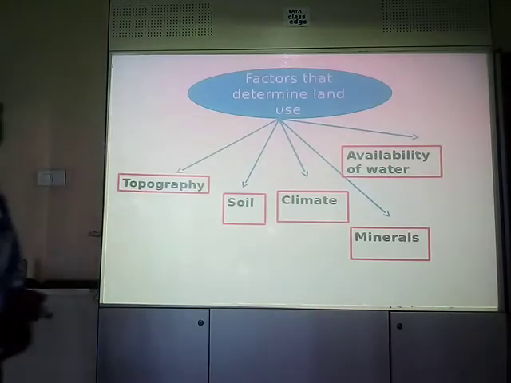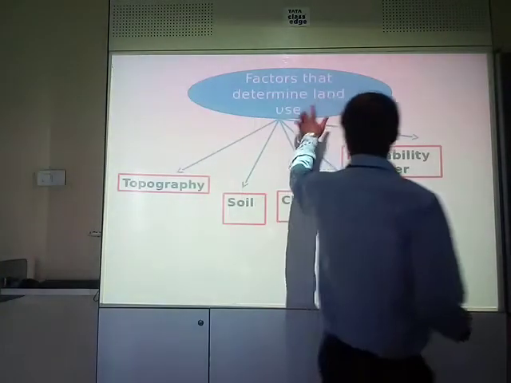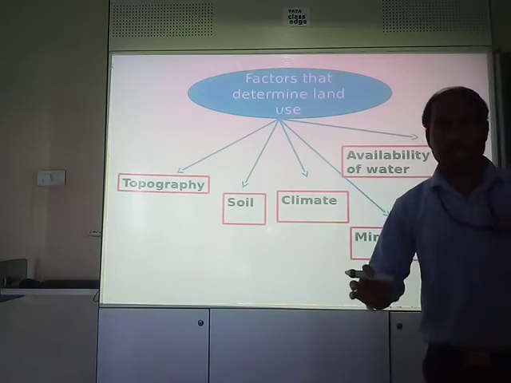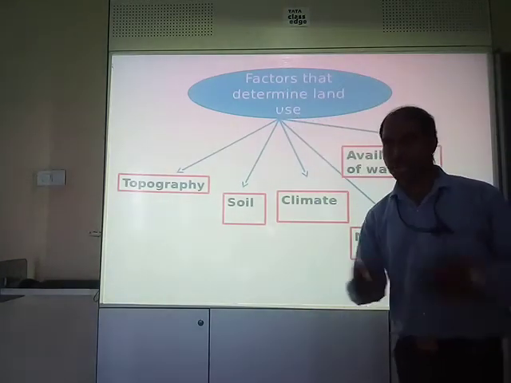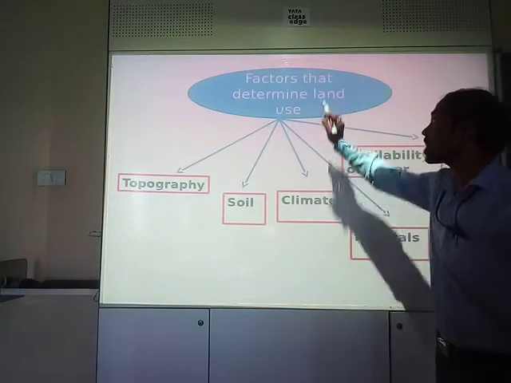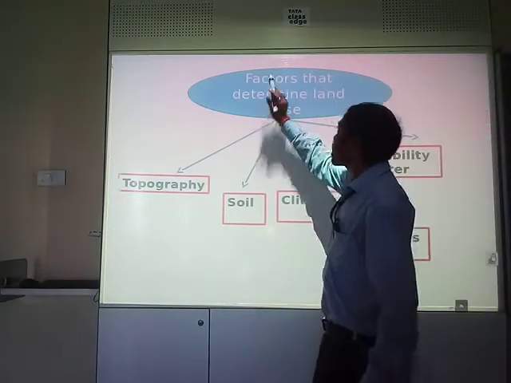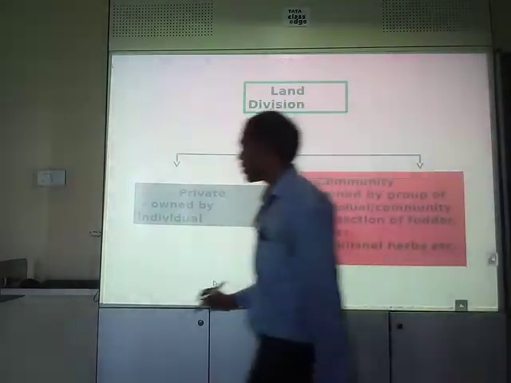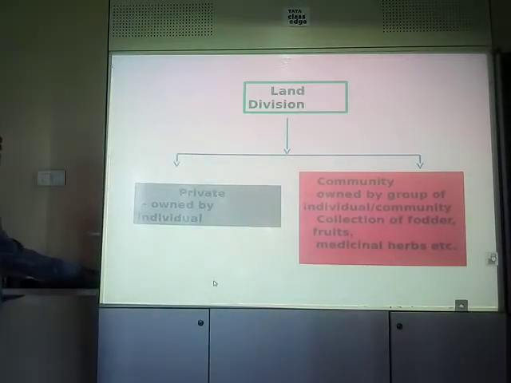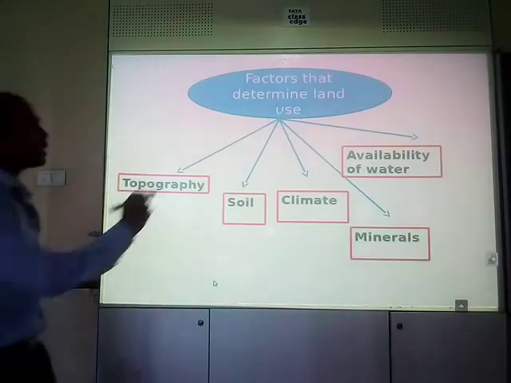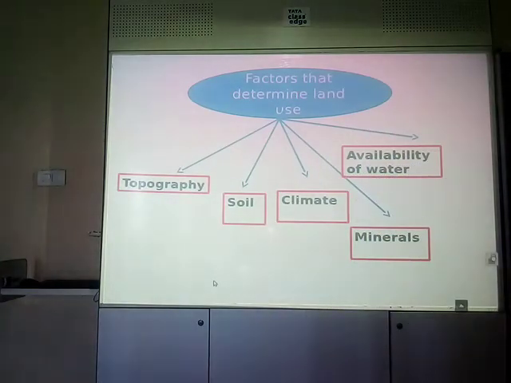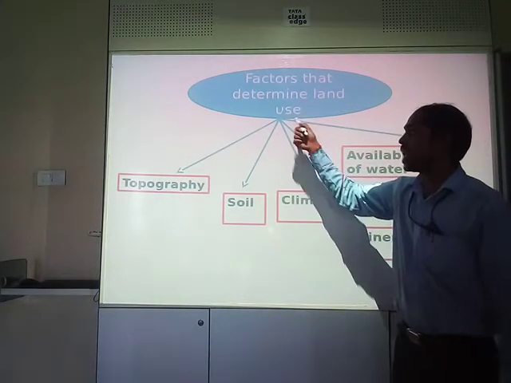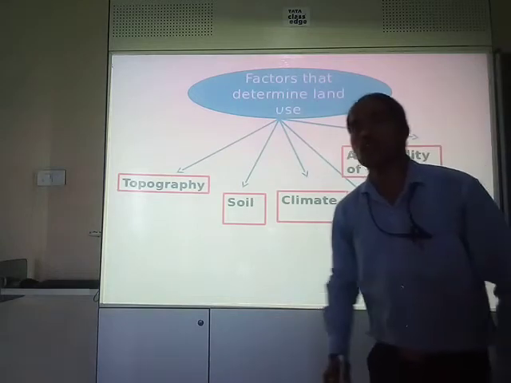Factors that determine land use. Now we are using the land just for building houses, just for setting up industries and other stuff. But what are the factors that determine the land use? These are the factors that determine land use, whether the land will be used or not.